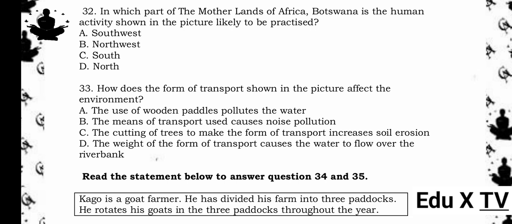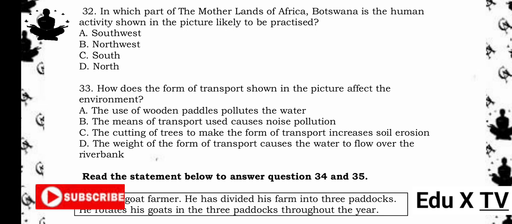to be practiced? A. Southwest. B. Northwest. C. South. D. North. The answer is B. Northwest. Reason being, the northwest of Botswana, especially the Okavango Delta, is known for its extensive waterways. People in that region commonly use wooden boats (in brackets, Makoro) for fishing and transport due to the presence of